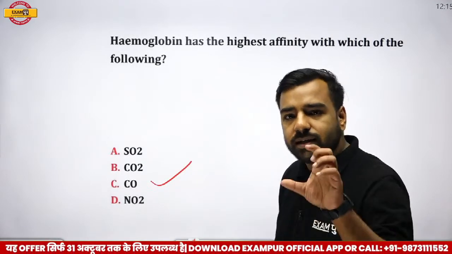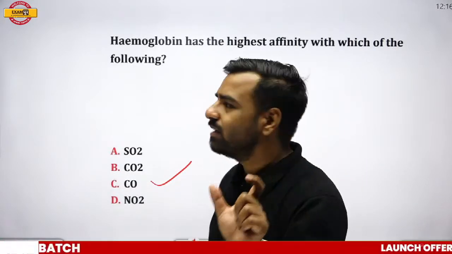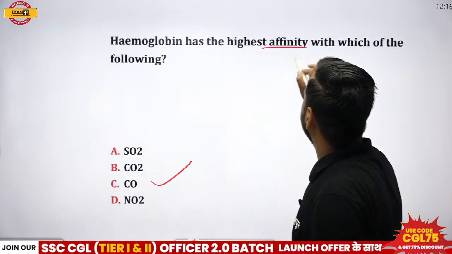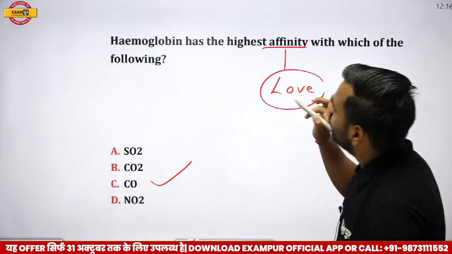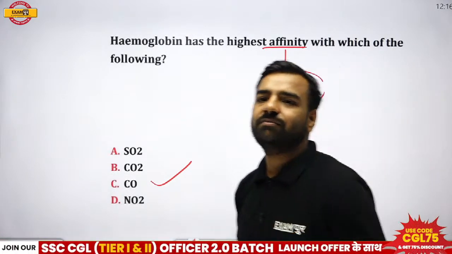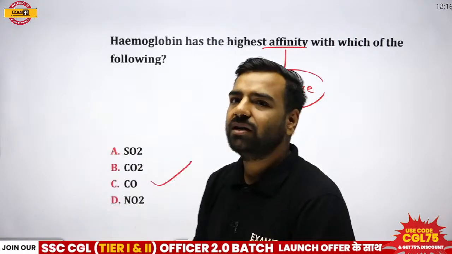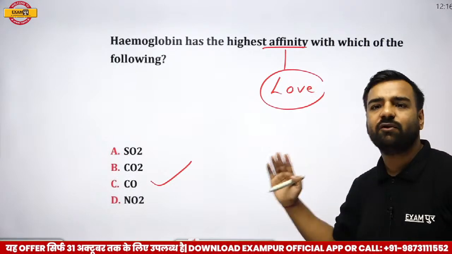I told you. See, what is affinity? This word is very important in the chemistry part. Please remember, if I'm talking this highest affinity, please remember it is talking about love. That is, hemoglobin has the highest love towards CO. Acha, by mistake, then it's okay. Okay, Prajwal. So yes, hemoglobin has the highest affinity, that is highest love towards carbon monoxide.